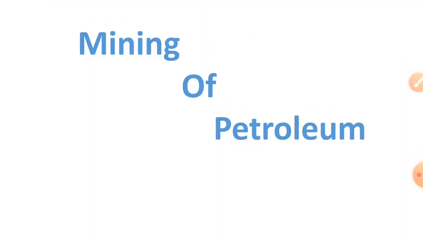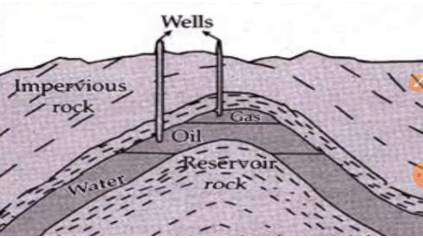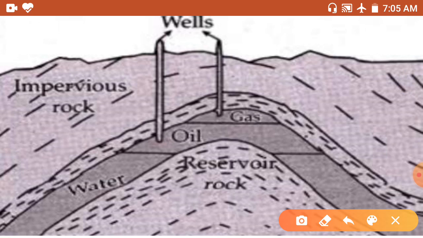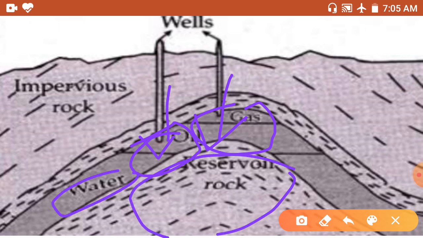Now here, mining of petroleum. How can we mine the petroleum? How can we extract the petroleum? Petroleum occurs at depths ranging from a few hundred meters to about 200 kilometers. Holes are drilled into the earth's crust and pipes are inserted until the pipes reach the petroleum deposit. You can see here, this is the petroleum layer, oil and gas, and here is the water and the reservoir rocks.